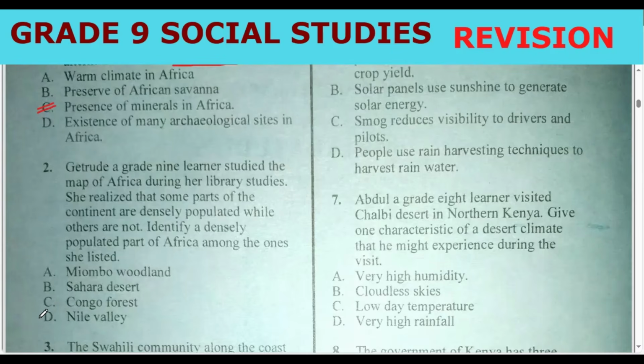Remember, densely populated areas are the areas which may support economic activities such as agriculture. So when you go to Sahara Desert, that is sparsely populated because there is no major economic activity that can bring a large number of people to settle there. But when you have Nile Valley, remember the fertile soil, which will support agriculture. And therefore, the correct answer should be Nile Valley. Let's go to question number 3.